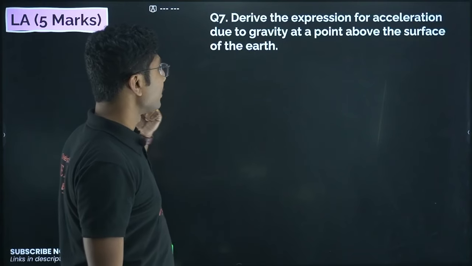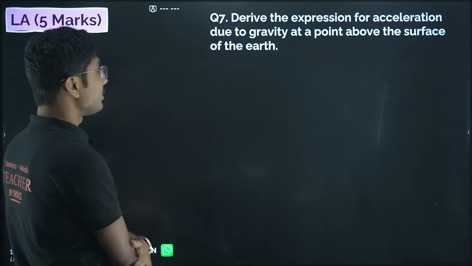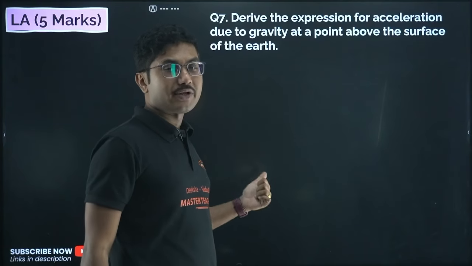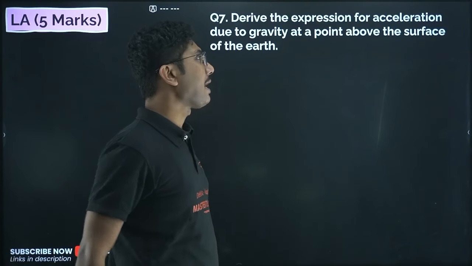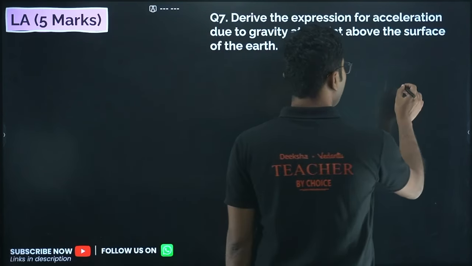Now next, move on to another 5-marker question. Derive the expression for acceleration due to gravity at a point above the surface of the Earth. So above the surface and below the surface, both are important. Above the surface is easier, below the surface is slightly tricky. So what is the question?